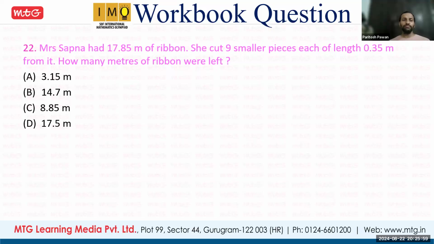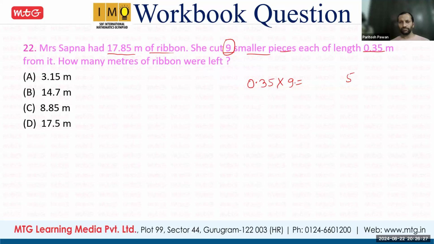So now question says Mrs. Sapna has 17.8 meter ribbon. That is the total length of ribbon. She cut 9 small pieces. Each length is 0.35 meter. Means one length of one piece is 0.35 meter. And like that, total 9 pieces is there. So what is the length of total 9 pieces? So we have to multiply with this.